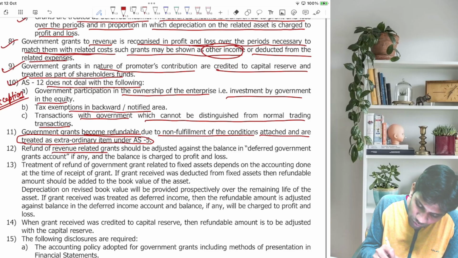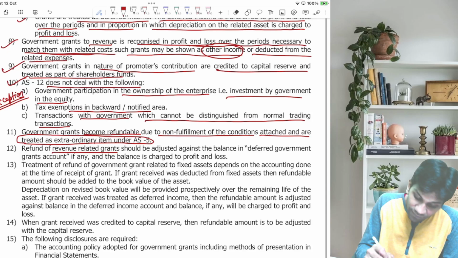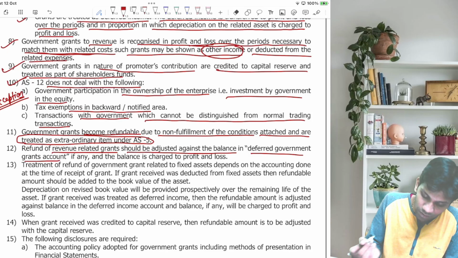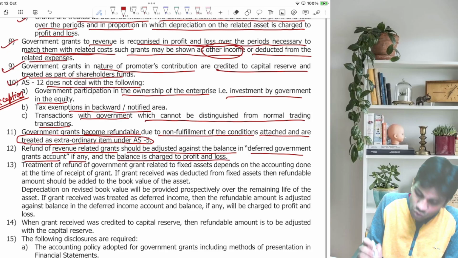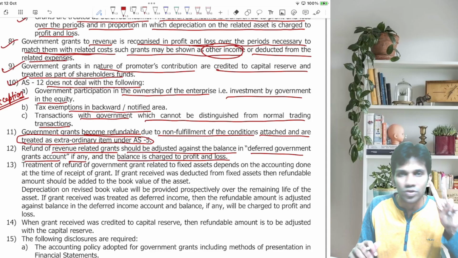Refund of revenue related grants. Suppose you have received a revenue related grant and you have not fulfilled any conditions, then the refund of such grant should be adjusted against the balance in the deferred government grant account, if any, and the balance is charged to P&L.